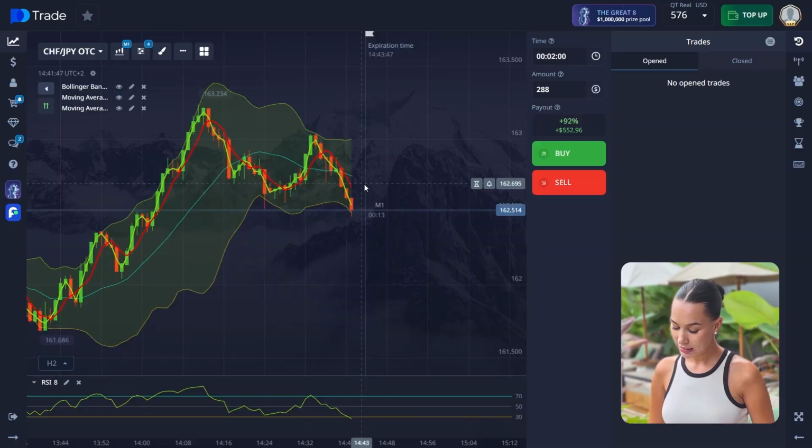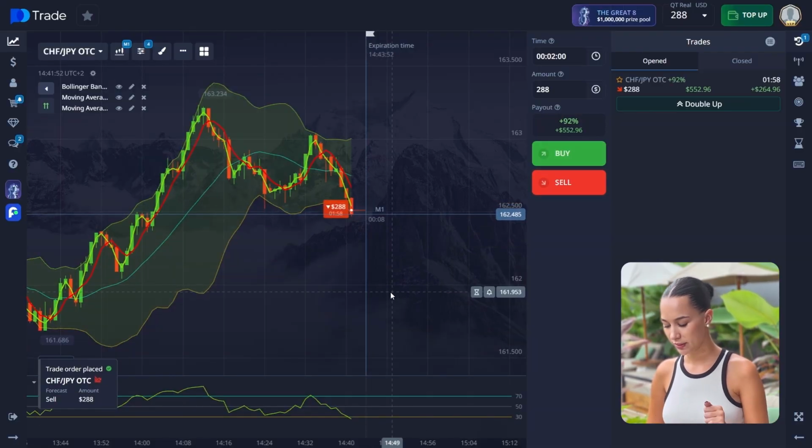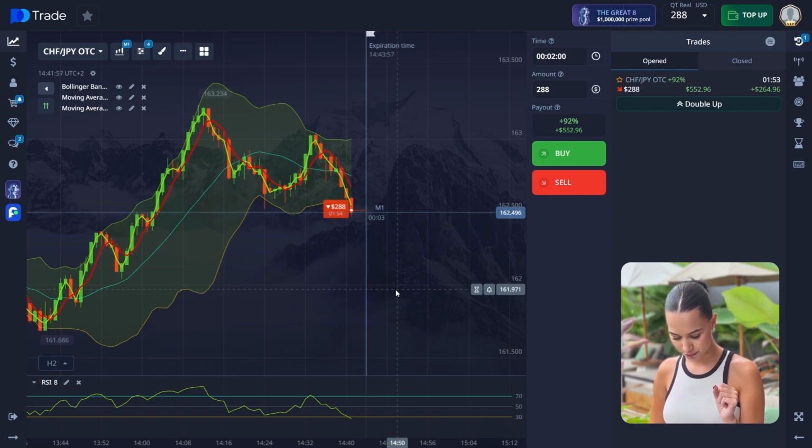And with you, we continue trading right now. Here's a pretty good one. So we open here a sell trade for 2 minutes for half the amount that we have. So let's analyze it more, of course.